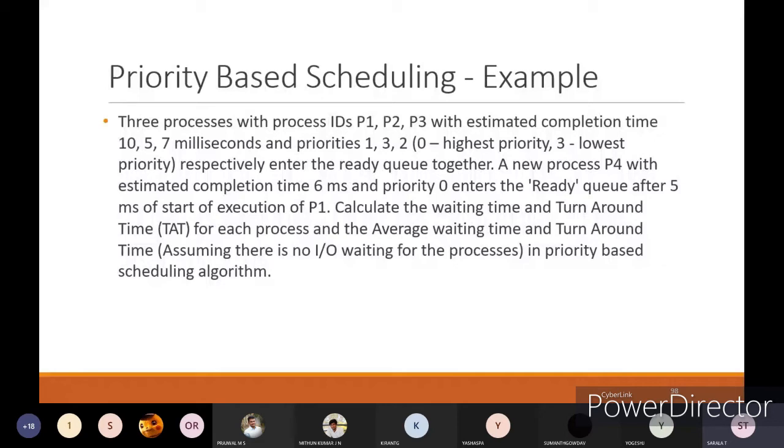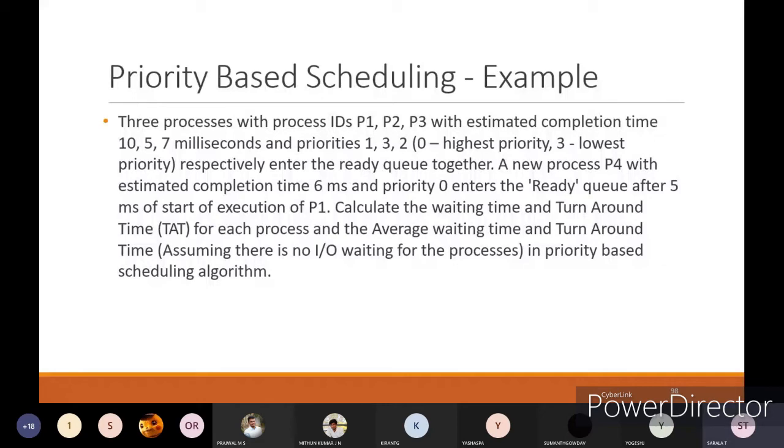After completion of 5 milliseconds of P1 execution, you will get one more process into the ready queue, that is P4, and its execution time is 6 millisecond with the priority 0. Then you have to give the highest priority to P4, and you have to stop the execution of P1 and start the execution of P4. That is the main thing in priority level execution.